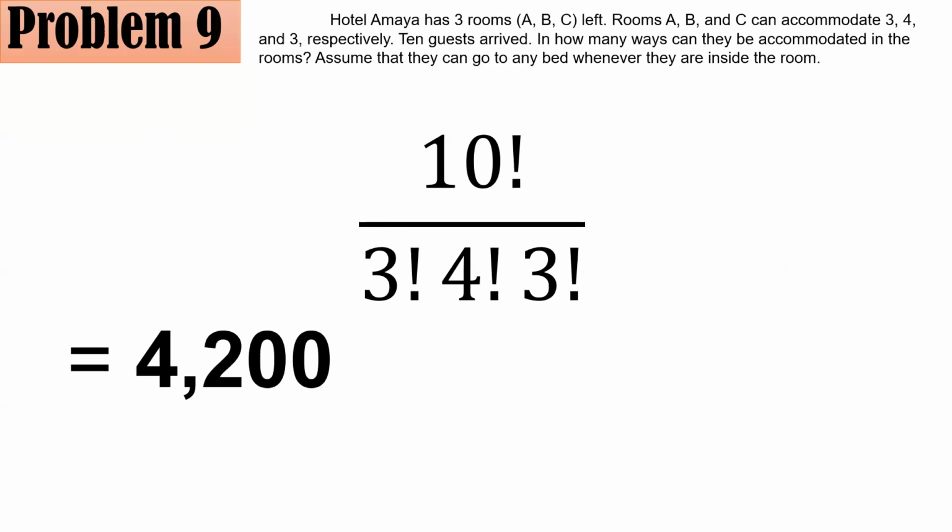Because the order, you don't regard the order. As long as they are there, they could go to whatever bed they like. Okay? And you also have to divide by 4 factorial for the second room with a capacity of 4. And lastly, divide also by the other 3 factorial for the C, which has a capacity of 3.